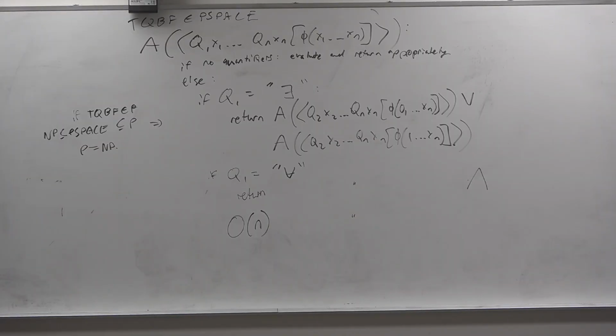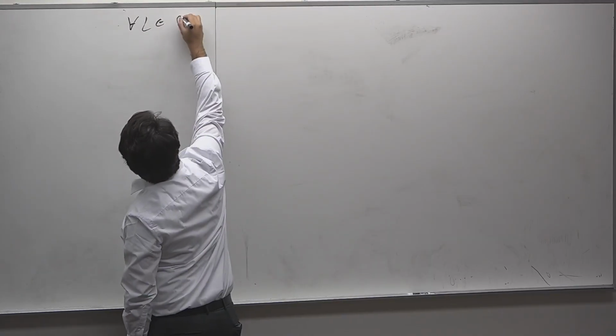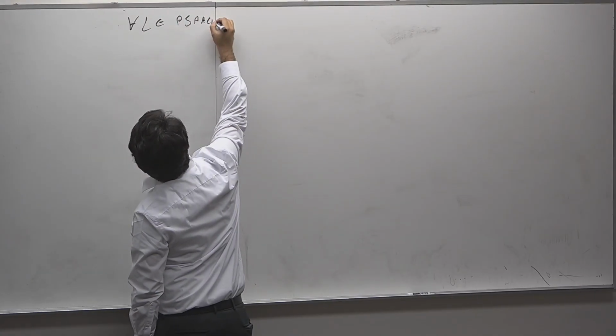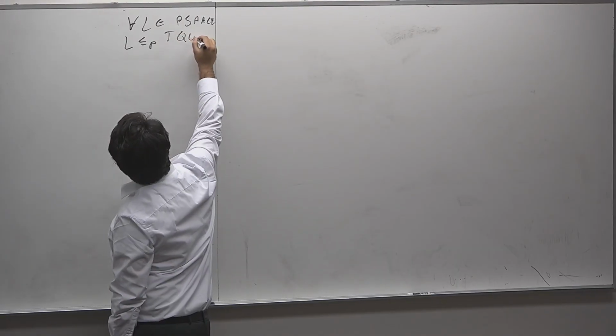So, questions on proving that TQBF is in PSPACE? Okay, we need to prove it's PSPACE-hard. The way we will do that is we'll do three bad proofs and then slowly improve each one until we get to the right one. We want to prove that for all L in PSPACE, there is a polynomial time reduction from L to TQBF.